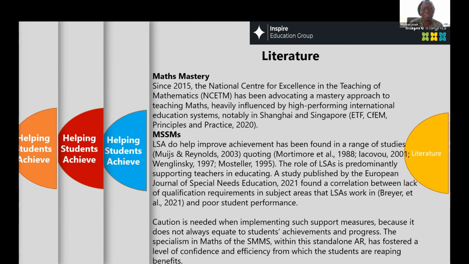SMMS, so two M's. So that's specialist maths mentor support. Within the standalone, AL has fostered a level of confidence and efficiency from which the students are benefiting.